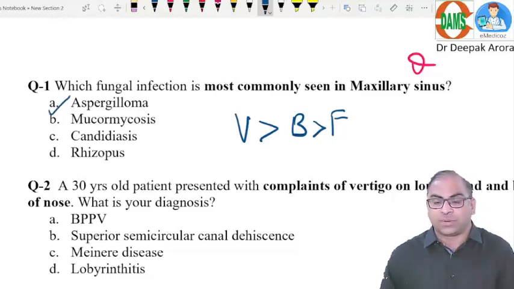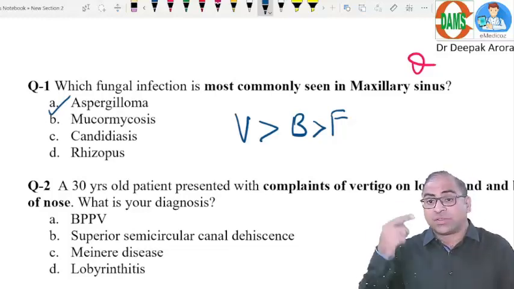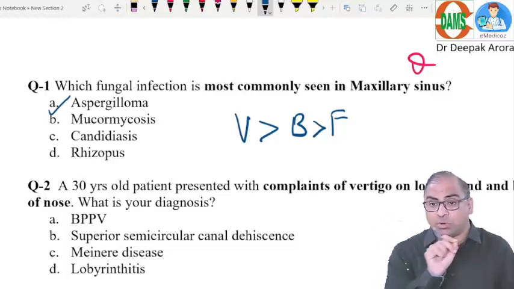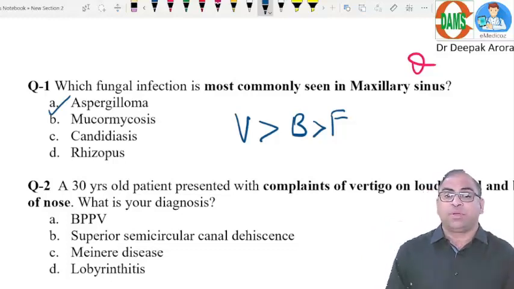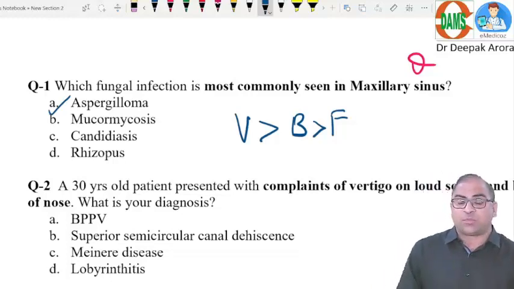I hope you are getting my point. The examiner can ask you the most common site for fungal ball formation. Then the answer will be maxillary sinus. The most common site of fungal ball formation will be your maxillary sinus. And which fungal infection in the maxillary sinus? That will be Aspergillus fumigatus.